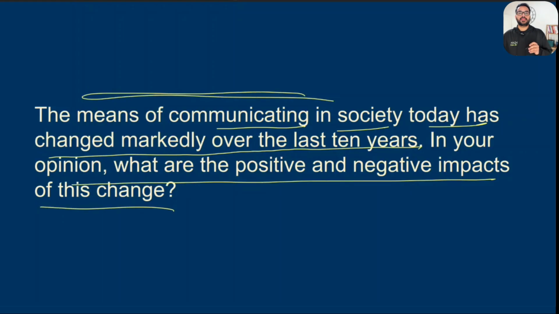So means of communicating in society today has changed drastically, a lot, significantly over the last 10 years. Now, means of communication means the way we communicate with each other. 10 years ago, video calls were not a very common thing. 10 years ago, people used to meet each other face to face or do a phone call, like the audio ones. They used to be common, but not the video calls that we have in today's world. That's the first thing that comes to my mind. And in your opinion, what are the positive and negative impacts of this change? So we need to give a negative idea for it. Like what's the drawback of having all those video calls, the different means of communication nowadays, and what are the positives of having those means of communication in today's world? So one negative and one positive.